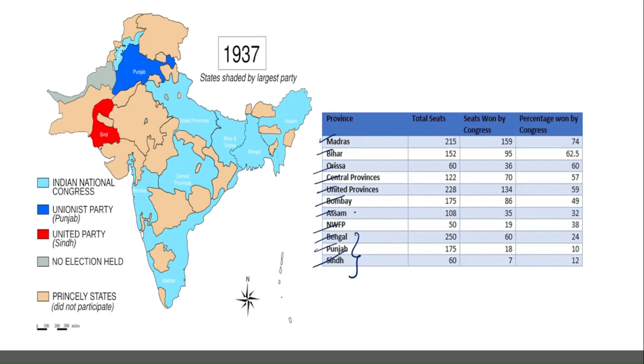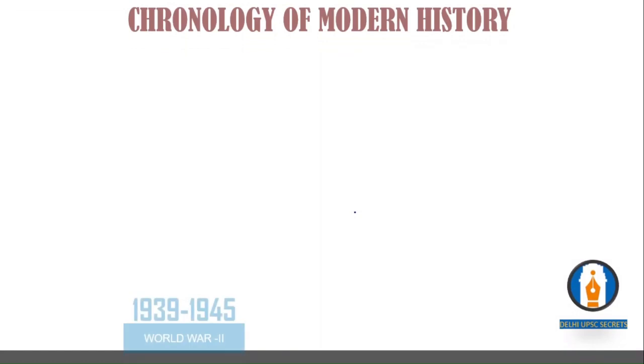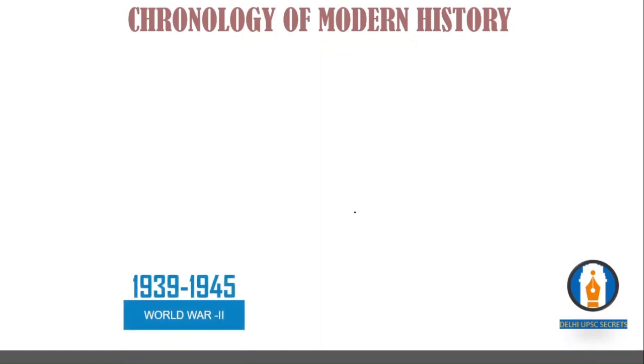It means that Congress started, for the first time, ruling in British India between 1937 and 1939. And the Muslim League also started attacking Congress due to the insensitivity of the Congress towards Muslim culture. So again there were internal disturbances happening. Between 1939 and 1945 is the period of World War II. Now what happens?